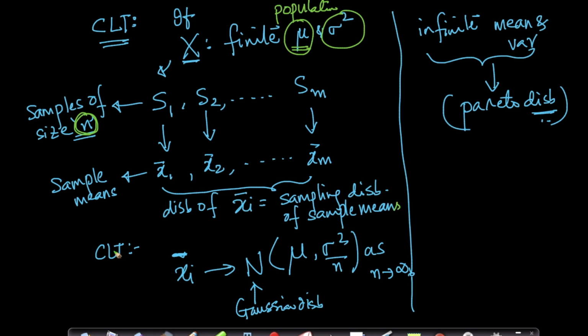What the central limit theorem says is that xi bar will have a Gaussian distribution with the mean mu. This mean is the same as the population mean.